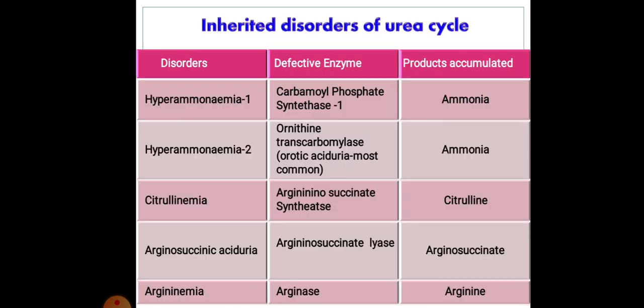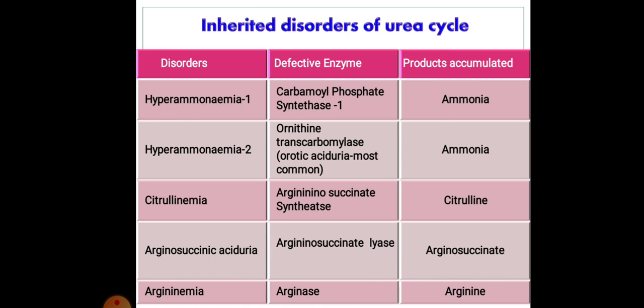Inherited disorders of the urea cycle. Disorder, defective enzyme, products accumulated. First one, hyperammonemia 1: the defective enzyme is carbamoyl phosphate synthase 1, and the product accumulated is ammonia. Hyperammonemia 2: ornithine transcarbamylase deficiency, or orotic aciduria, is the most common. Ammonia is the product accumulated. Citrullinemia: argininosuccinate synthetase, citrulline accumulates. Argininosuccinic aciduria: argininosuccinate lyase, argininosuccinate accumulates.